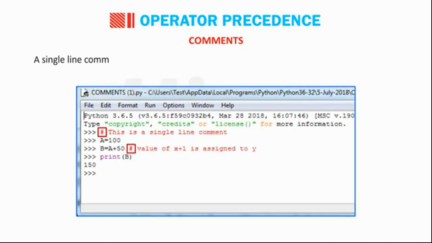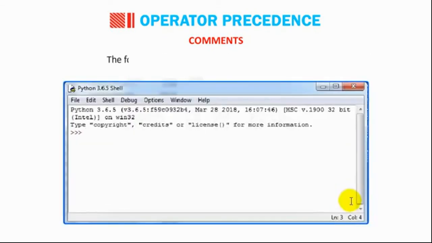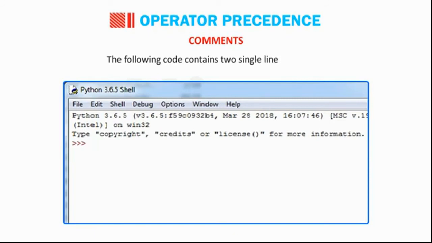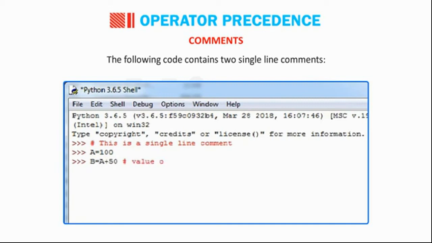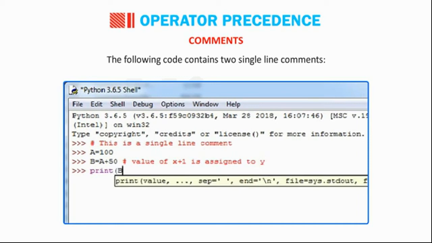A single-line comment starts with a hash anywhere in a line and extends till the end of the line. The following code contains two single-line comments. Hash: this is a single-line comment. A = 100, B = A + 50, hash: value of x + 1 is assigned to y. print(B).